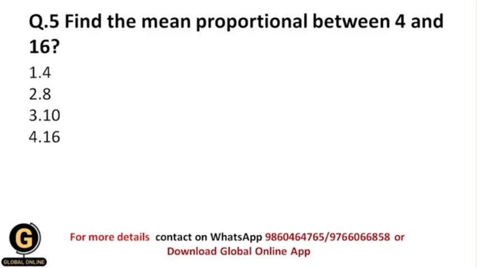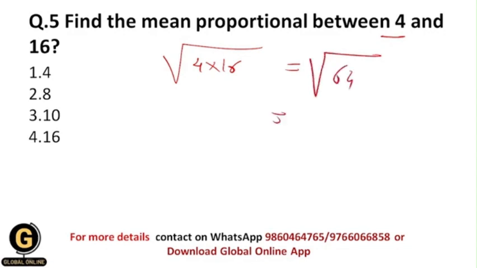Next, find the mean proportional between 4 and 16. So there is a formula for this. Whenever you need to find the mean proportional between two numbers, you need to take the square root of the multiplication of these two numbers. Here the numbers are 4 and 16. So take the square root of its multiplication. Then you will get under root 64, you will get 8, and that's why the mean proportional between 4 and 16 will be 8. So your correct answer should be 2.